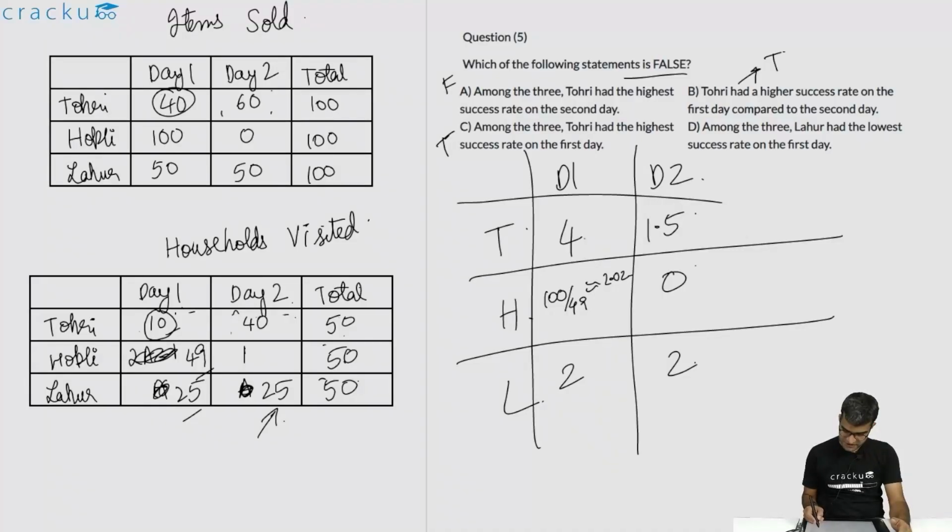Lahore had the lowest success rate on the first day. This also is true. Lahore's success rate is 2, Tohri's is 4, and HS is 100 by 49, which is approximately 2.04, I think, which is greater than 2. So this also is true. So the remaining 3 options are true. Only the first option is false. So that will be the correct option.